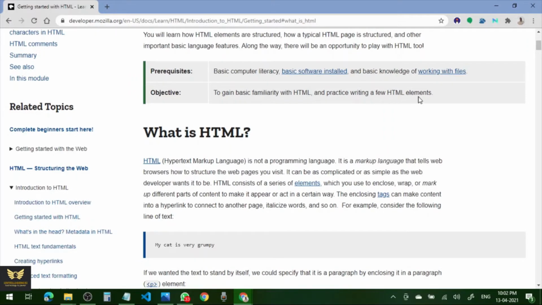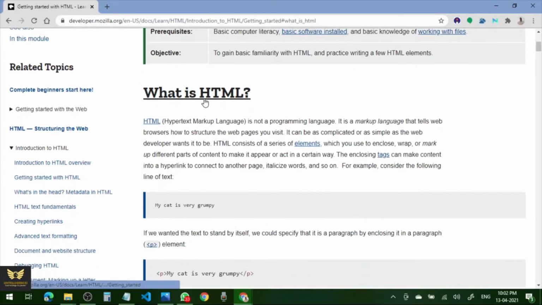And what is HTML? It is not a programming language, but it is a hypertext markup language. It is a markup language that tells the web browsers, which can be Microsoft Edge or Google Chrome or Firefox or whatever it is, how to structure the web pages you visit. It can be as complicated or as simple as the web developer wants it to be. An HTML page can be very simple, also very complicated.